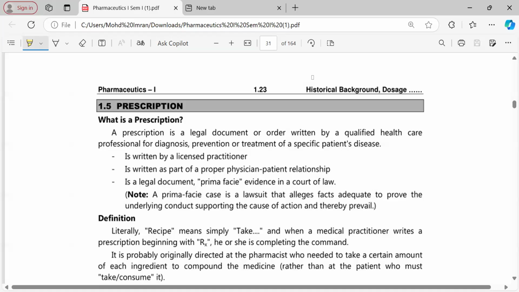So we will see what the prescription is today. We will see parts of the prescription today. We will see errors in the prescription today. We will see, if possible, how to handle the prescription today. So all these are very, very important. If possible, in this class or in the next class, we will see some Latin terms also, which are very essential to understand the prescription.